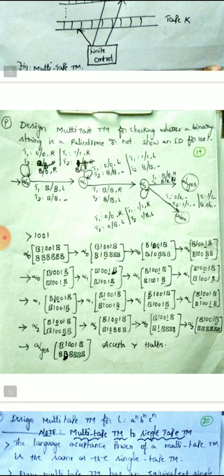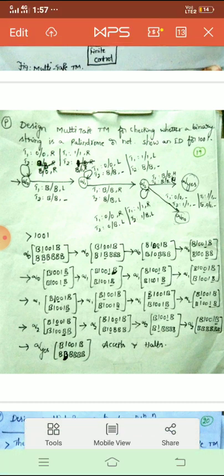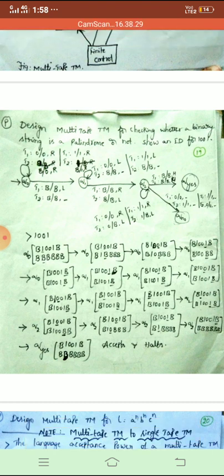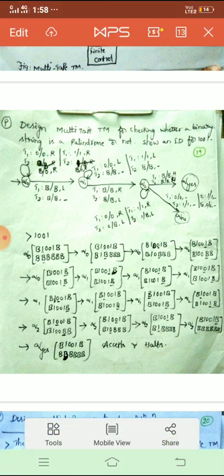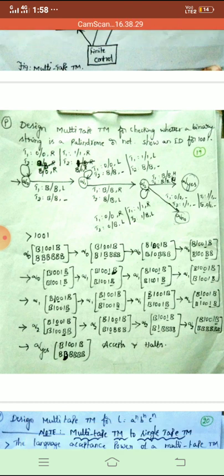Here I have taken an example. Design a multi-tape Turing machine for checking whether a binary string is a palindrome or not, and show an ID for 1001. In the initial state, T1 and T2 I differentiated with a bar. All 4 transitions are loop transitions on Q0.